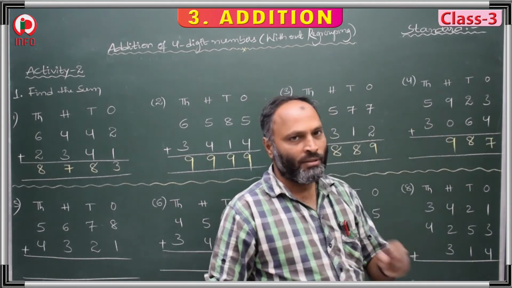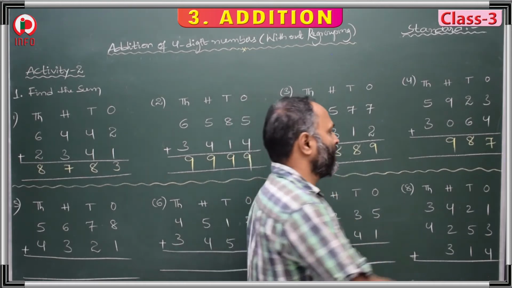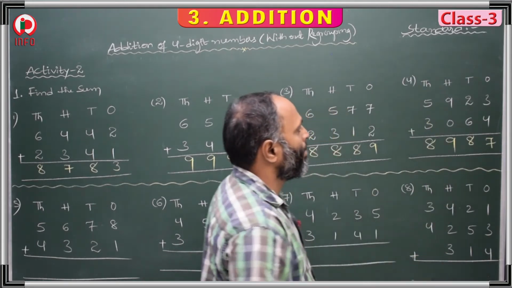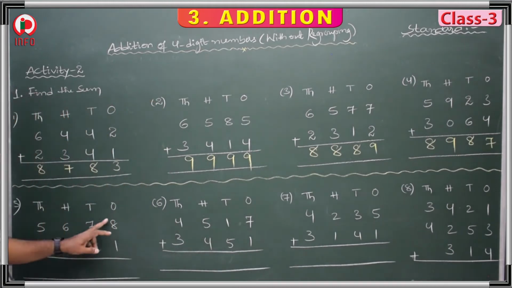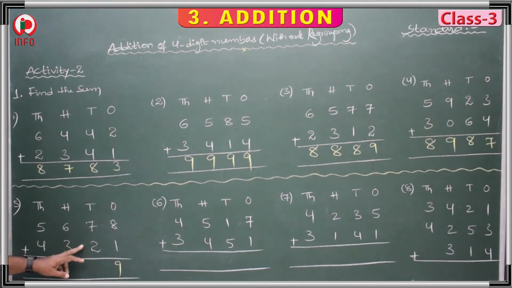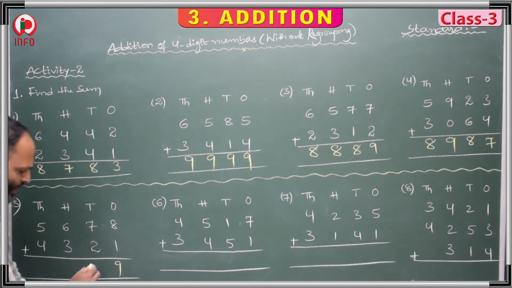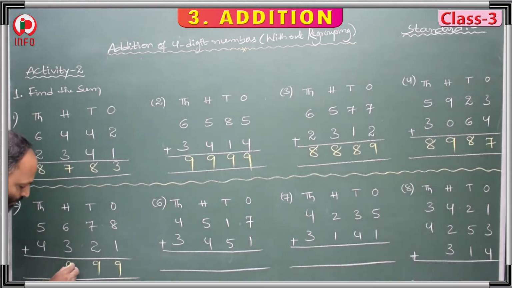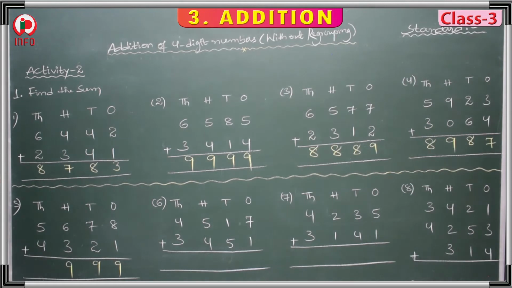5 plus 3 is 5, 6, 7, 8. That is 8. Now here, 8 plus 1 is 9. 7 plus 2 is also 9. That is below the tens place, a single digit. 6 plus 3 is also 9. That is also a single digit. Exactly we have to take it below the hundreds place. 5 plus 4 is 5, 6, 7, 8, 9. A single digit below the thousands place.